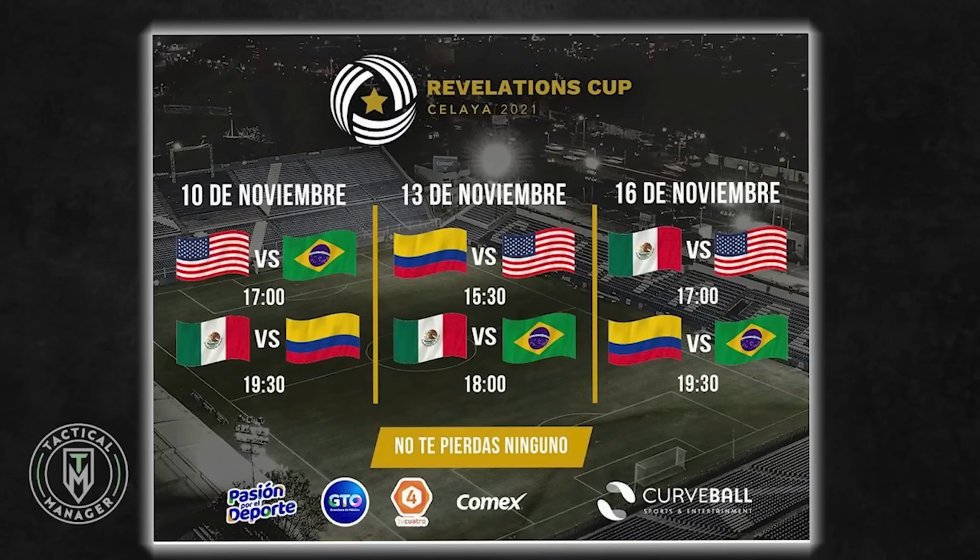Along with that, what are the games we should be looking out for? At least the United States games. The first game the United States will play is against Brazil at 6 p.m. Eastern Time on Wednesday, November 10th. Now, the second game, the United States will face Colombia at 4:30 p.m. Eastern Time, Saturday, November 13th. The last game will be on Tuesday, November 16th, and the United States will face Mexico at 6 p.m.